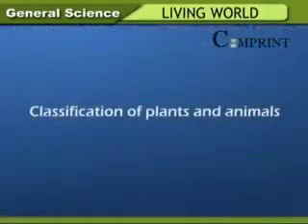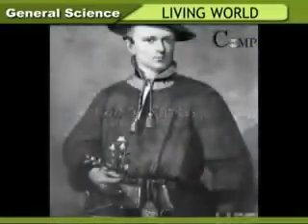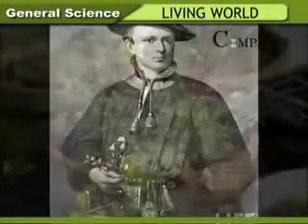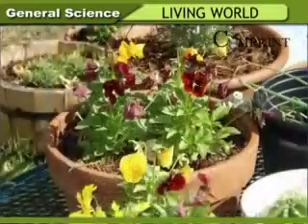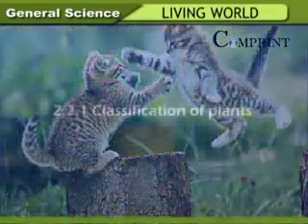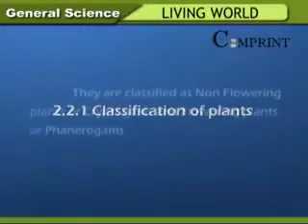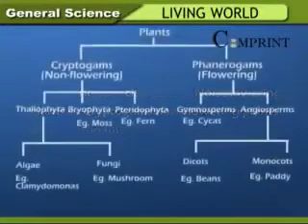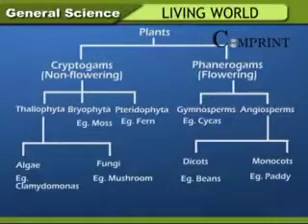Classification of plants and animals. Carolus Linnaeus, a biologist, classified plants on the basis of their reproductive organs. Animals were classified based on the similarities and differences in their body structure. Classification of plants. They are classified as non-flowering plants or cryptogams and flowering plants or phanerogams. Plants divided into cryptogams, phanerogams.